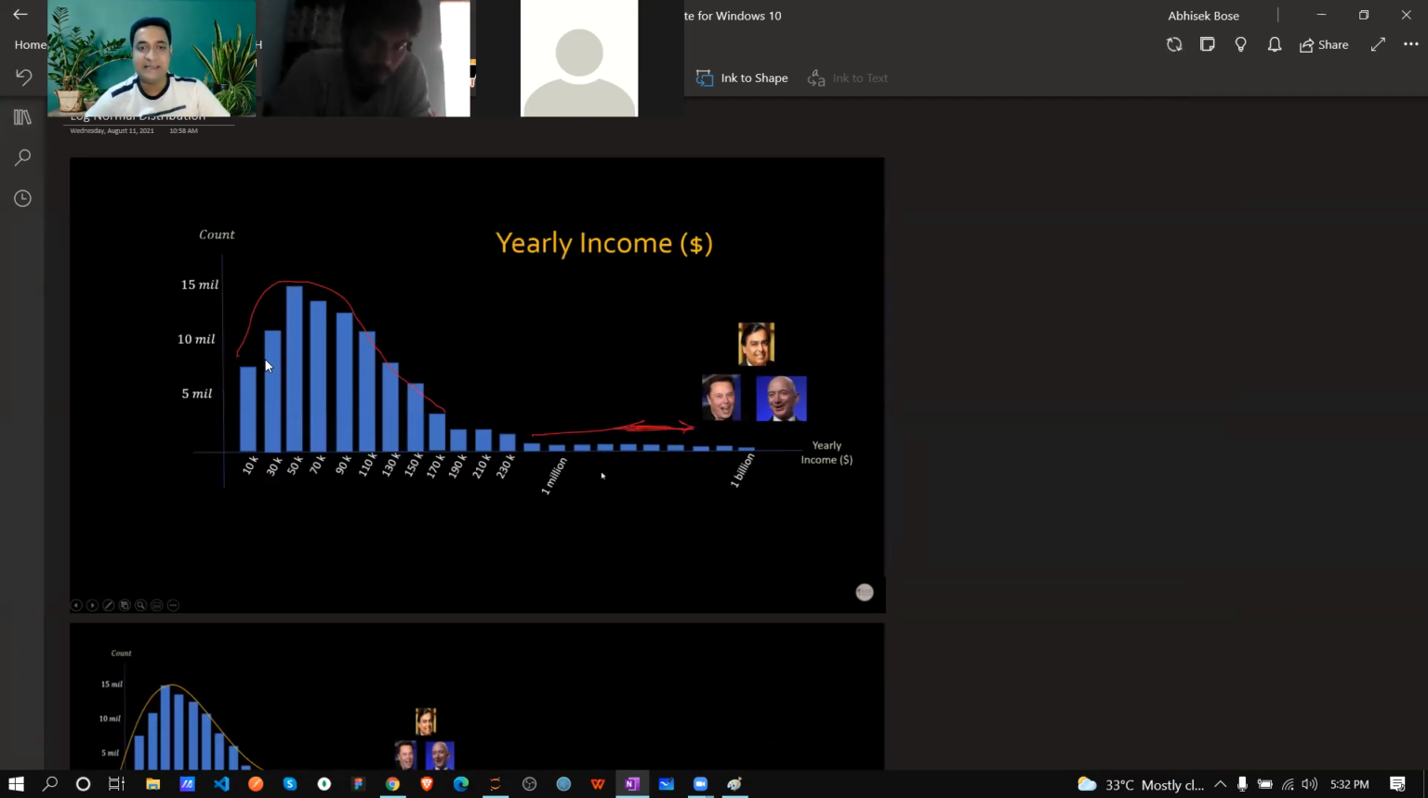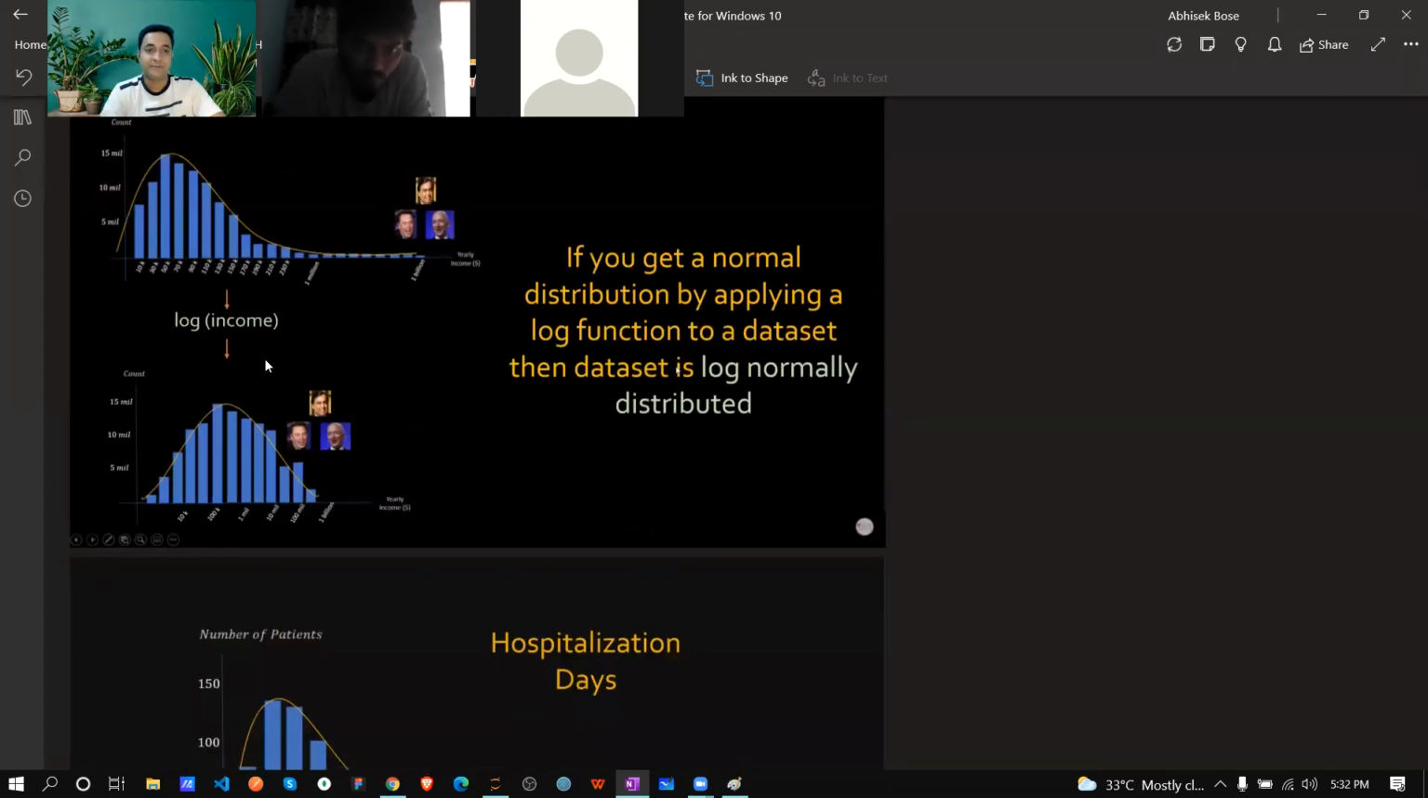If this tail is there, you can't discard all that data, because this is not your outlier. Actually those people exist, so you can't always remove them, correct? At that point of time we will use log normal distribution. Simple: whatever points are coming, based on their income, before that just apply the log. If you get a normal distribution after applying a log function to your data set, it is called log normally distributed.